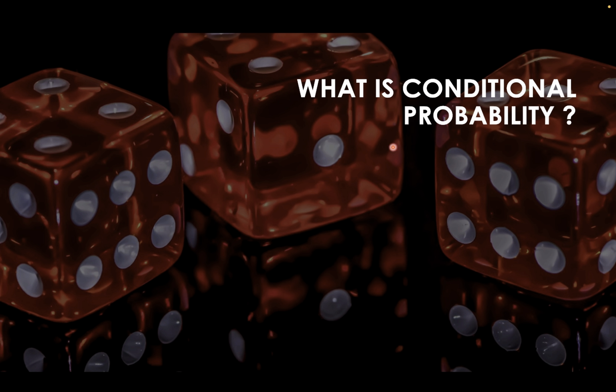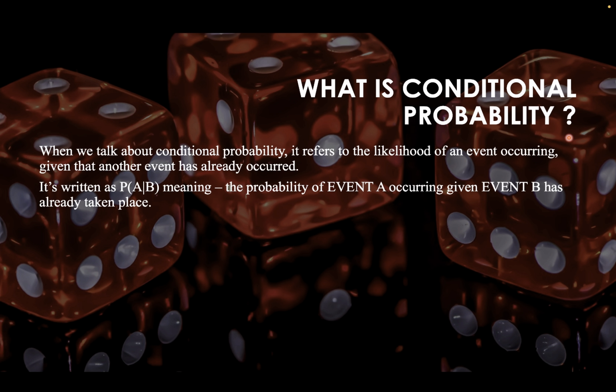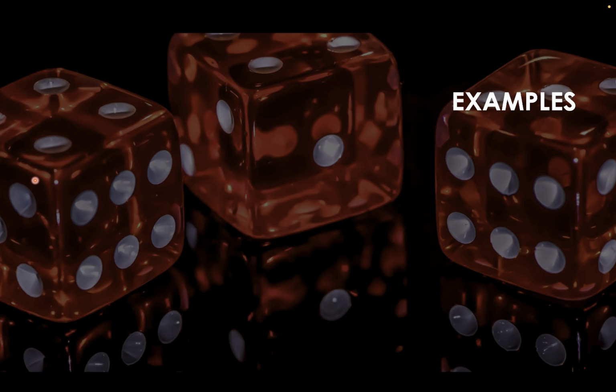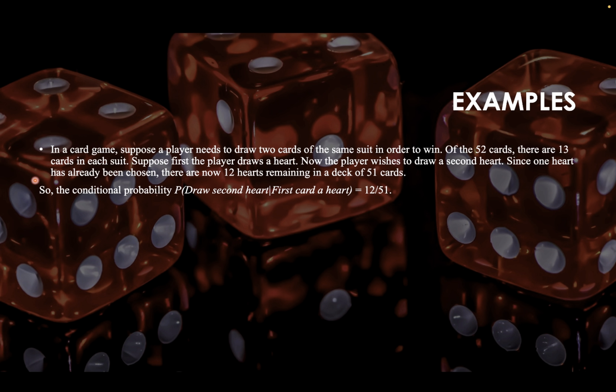Moving forward to conditional probability. This is a very important topic when it comes to events and probabilities. Conditional probability refers to the likelihood of an event occurring given that another event has already occurred. It's written as P of A given B, which means the probability of event A occurring given that event B has already occurred. Let's explain this topic using a few examples, because the more practical we get, the easier it becomes for us to understand concepts.